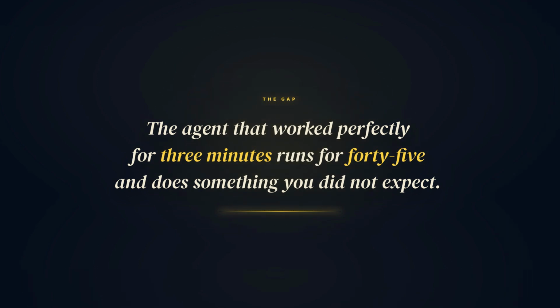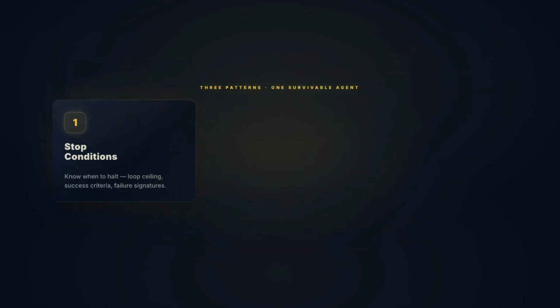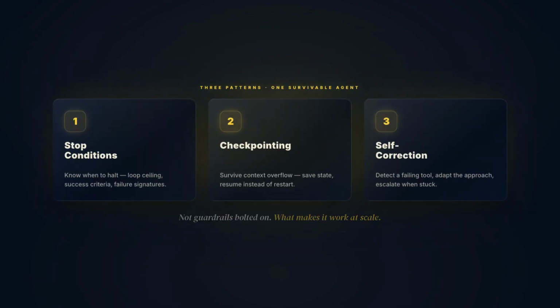It is the architecture. A short run agent and a long run agent use identical code, the same loop, the same tools, the same model. They need different scaffolding because the failure modes are different at scale. 3 patterns close the gap: stop conditions, checkpointing, and self-correction. These are not guardrails you bolt on after it works. They are what make it work at duration, at scale, without someone watching.